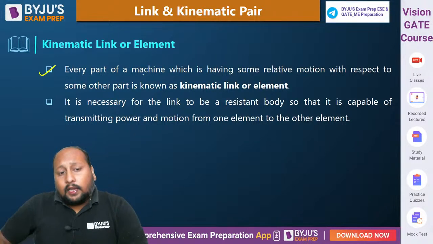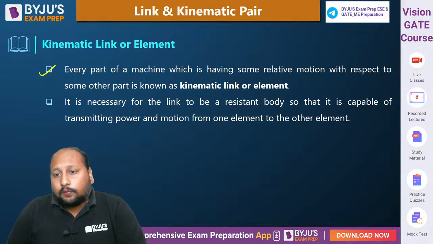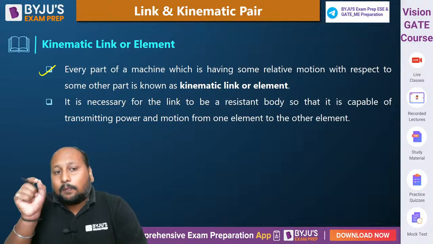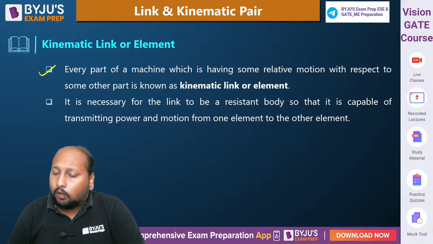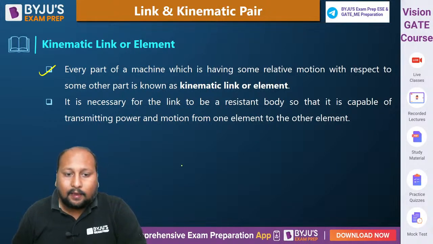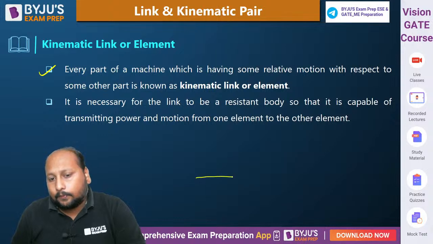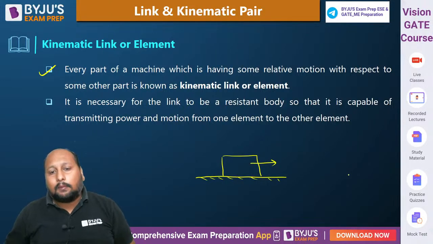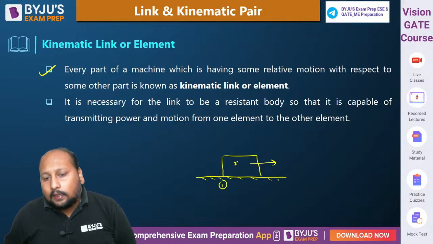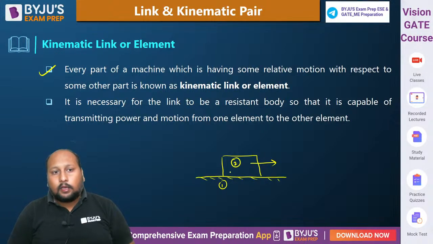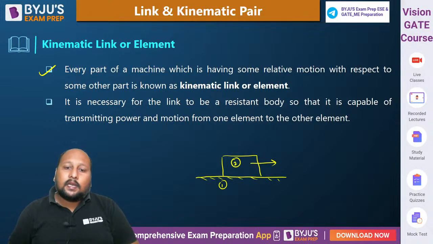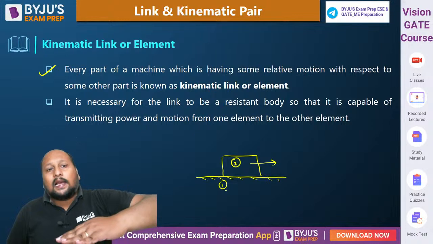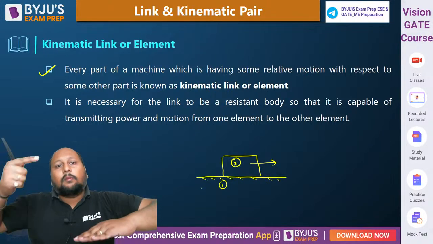A kinematic link is every part of the machine which has some relative motion with respect to another part. Or let us take an example. Let us suppose I have a slider, the ground, and this block. Now you can clearly see that there is some relative motion occurring between the ground and this block. Due to this relative motion, the ground will be considered as one link, and the block will be considered as the second link.